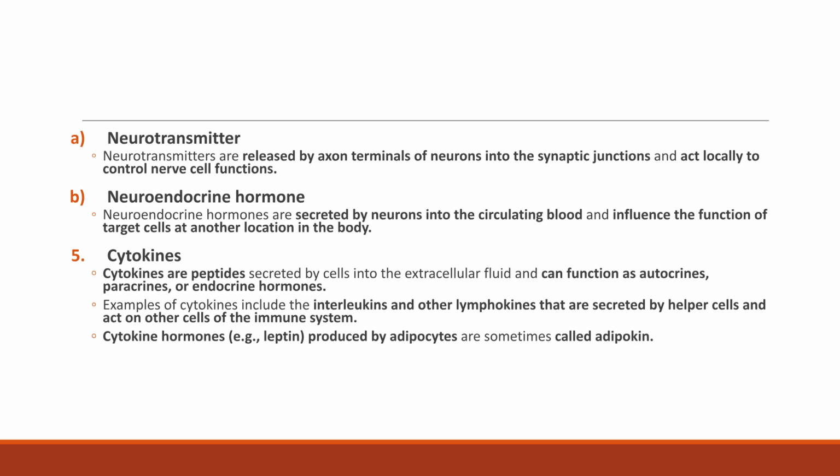Neurotransmitters are released into synaptic junctions, while neuroendocrine hormones are secreted into the circulating blood. Cytokines are peptides that can function as autocrines, paracrines, or endocrine hormones.